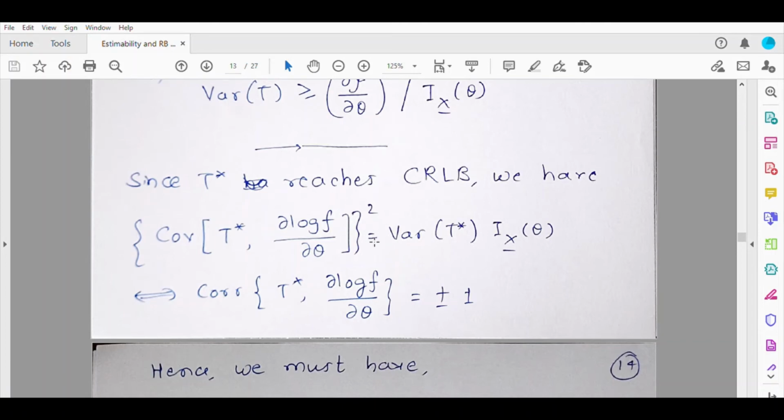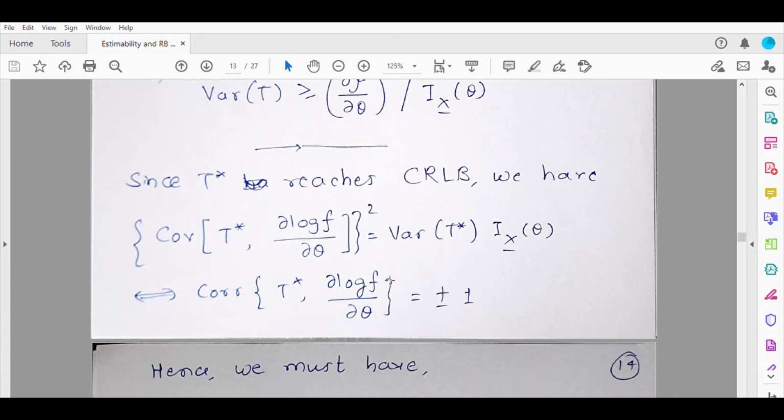So when do you say that the variables are perfectly correlated? If the correlation coefficient is either -1 or +1. So this equality will be true if and only if you have this.